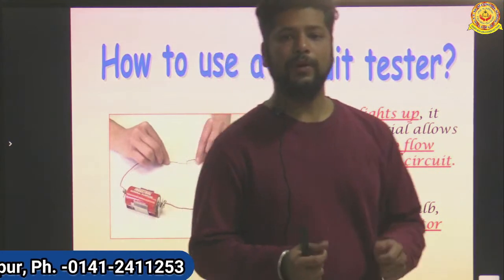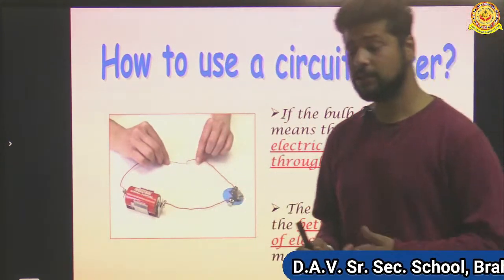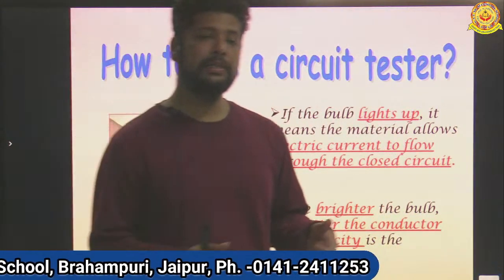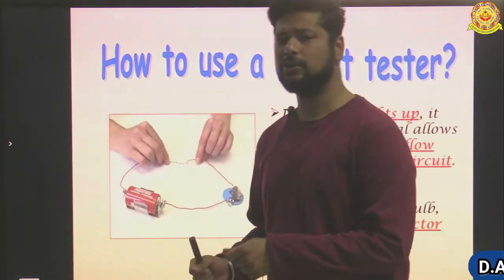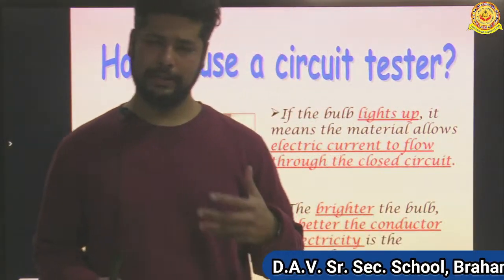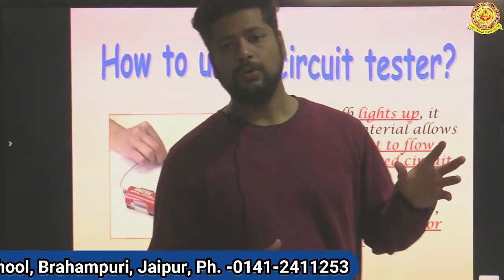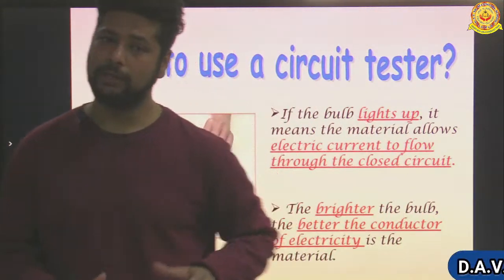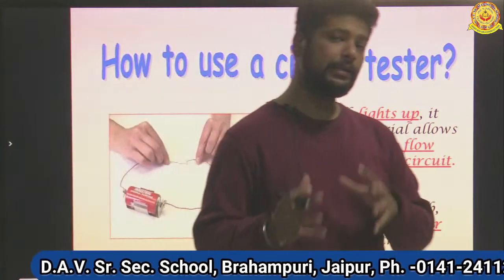Suppose I have joined two wires with silver or gold, silver being the best conductor of electricity. Now if we are connecting two wires with the silver, we can see the bulb brighten up, and if we are putting these two wires in a salt solution, we can see the bulb is lighting up, but not to that extent. Okay, so when electricity is passing through the silver, being the best conductor of electricity, we can consider that the material is the better conductor.